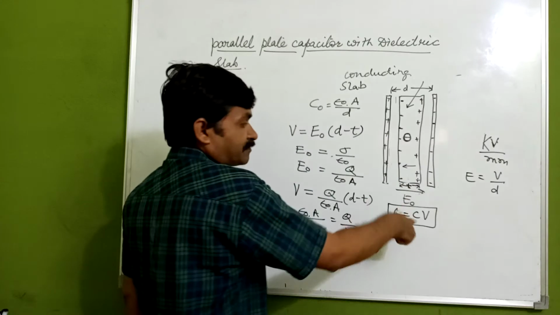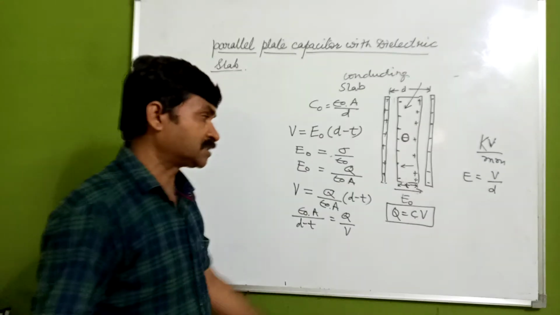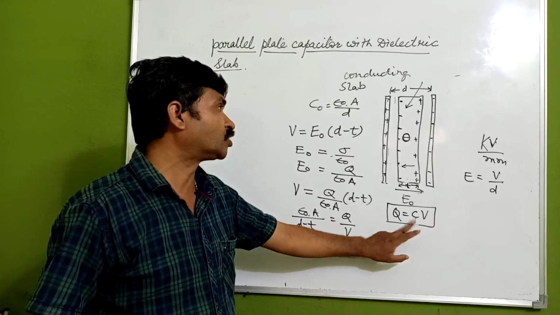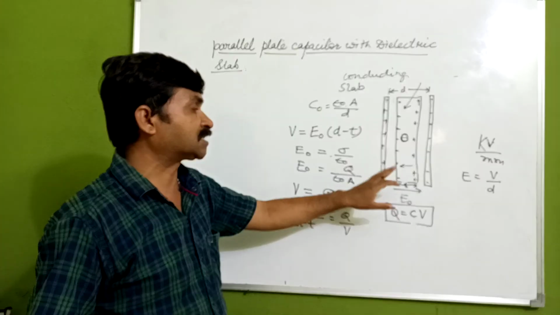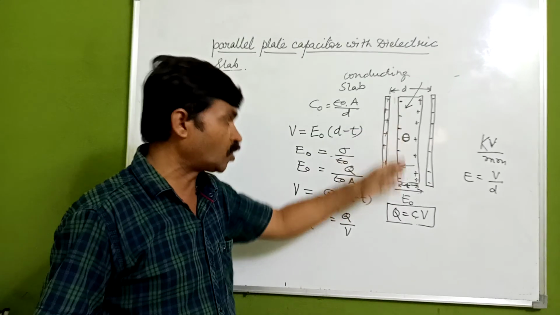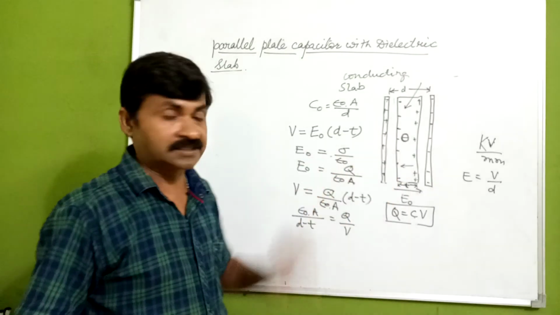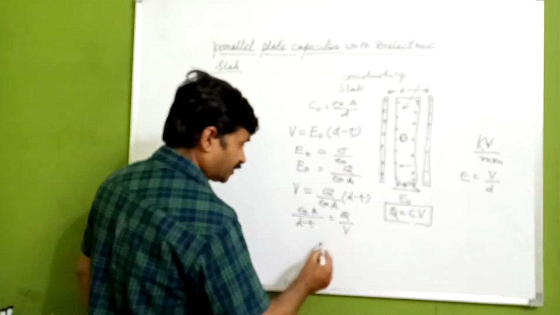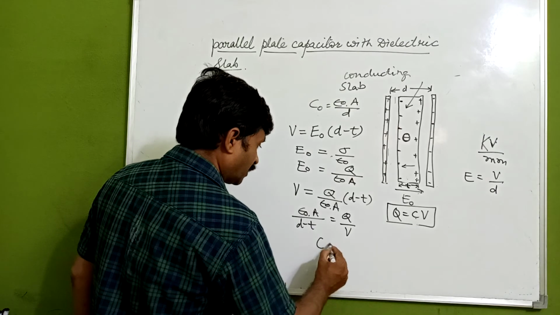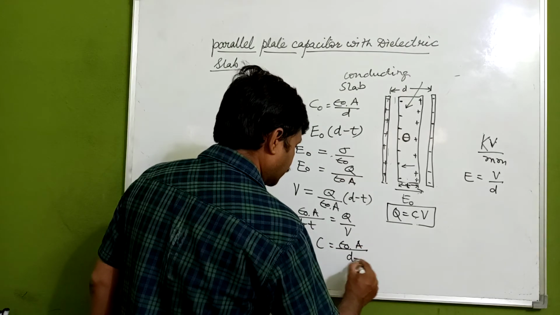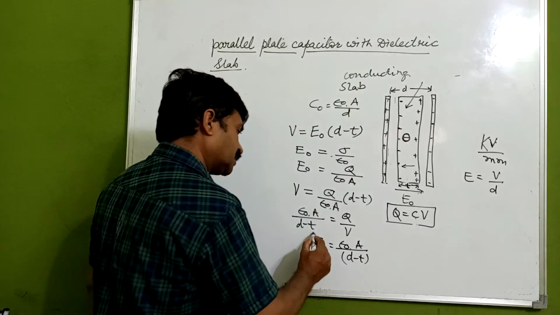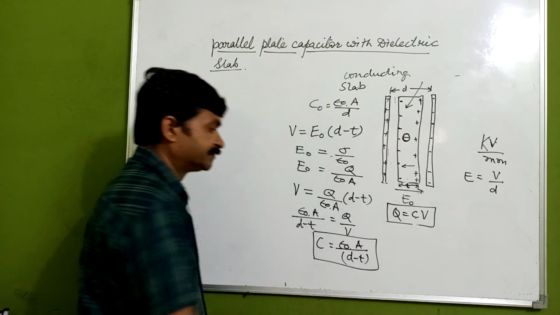When the conducting slab is introduced, we have this capacitance C, and C naught is the capacitance when the parallel plate capacitor was there, meaning there is no conducting slab inside. So here we are getting C is equal to epsilon naught into A upon D minus T. This is the relationship which we are getting.